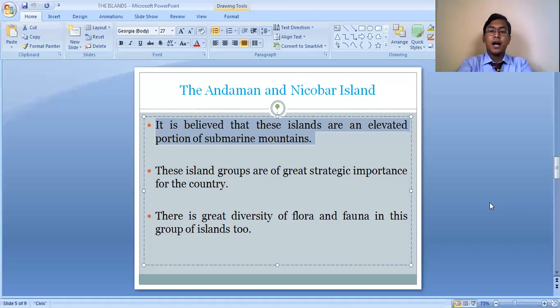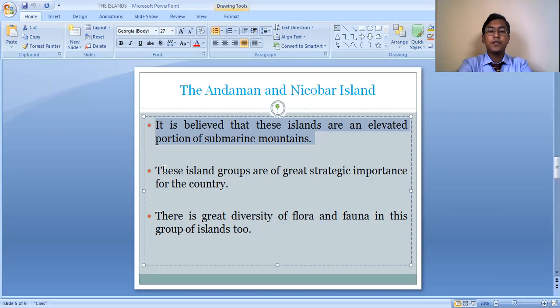Like we have mountains on the surface of the earth, such as the Himalayas and the Alps, in the same way, on the oceanic floor also, some mountains are there. It is believed that this Andaman and Nicobar Island Group is an uplifted portion of a submarine mountain range which lies in the Bay of Bengal.